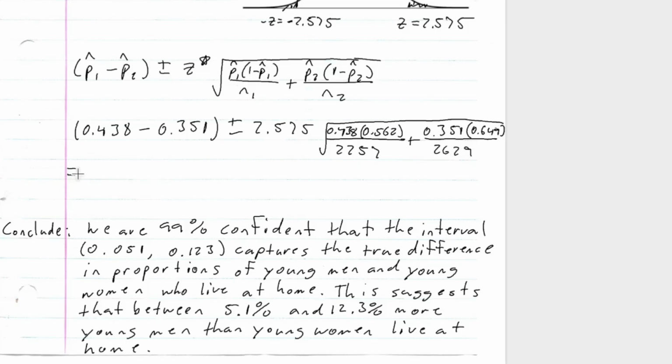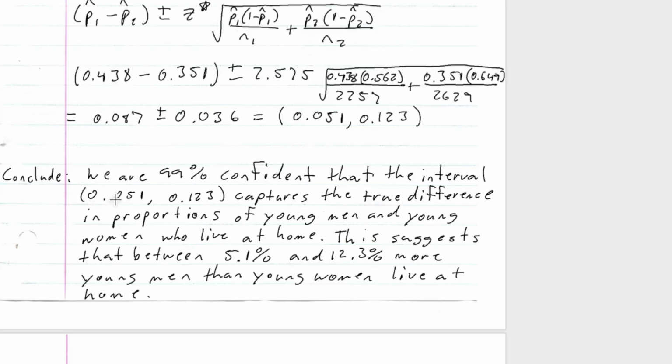This will go to 0.087 plus or minus 0.036, which gives us the interval 0.051 and 0.123.